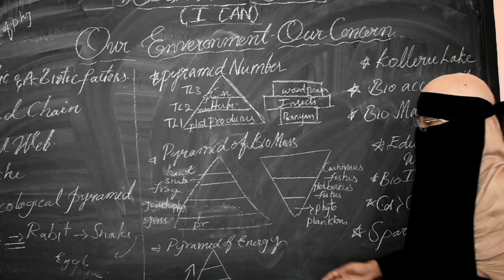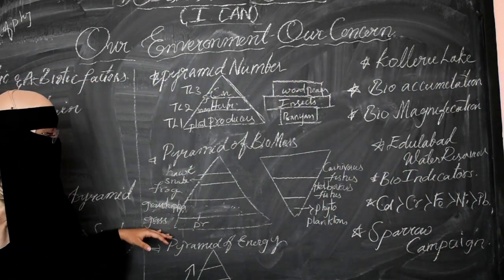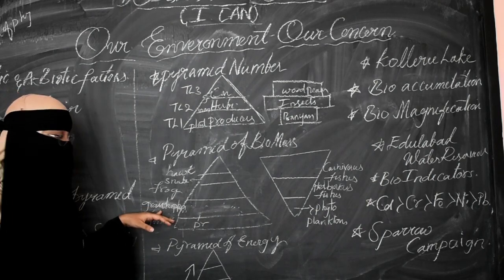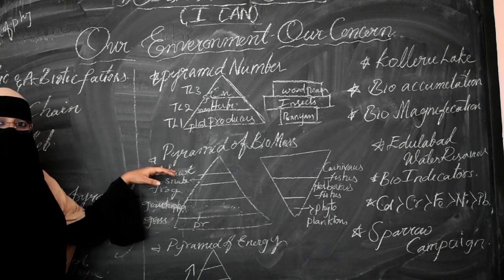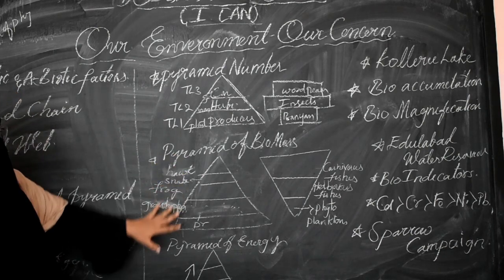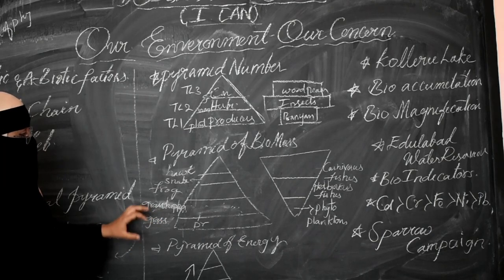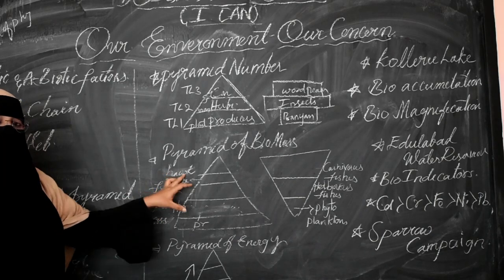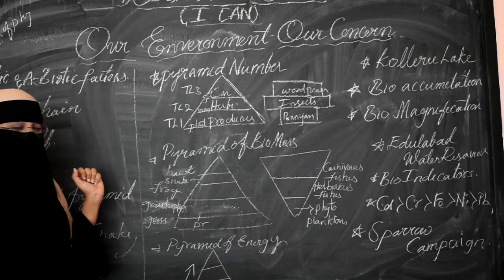So first, let's have an example for the biomass pyramid. Here I have taken grass, which gets consumed by the grasshopper, which gets consumed by the frog, which gets consumed by the snake, which gets consumed by the hawk. So these are the trophic levels of the biomass. Here we see that the mass decreases at each trophic level of an organism. So it is a kind of biomass pyramid.